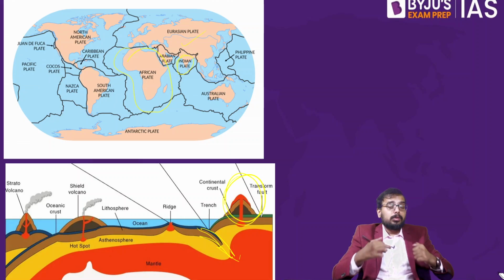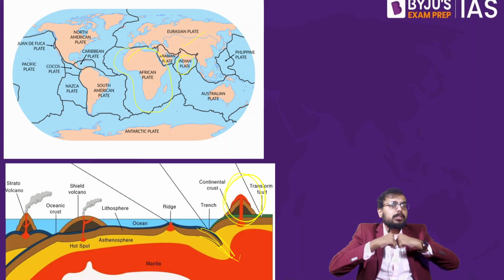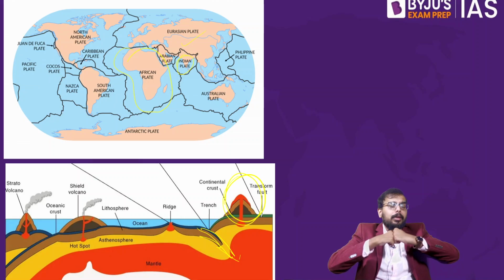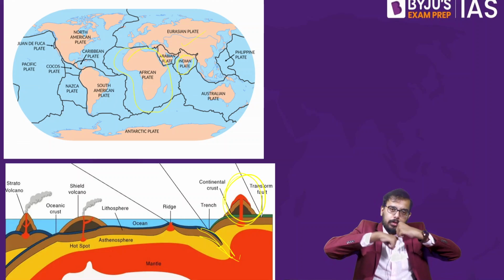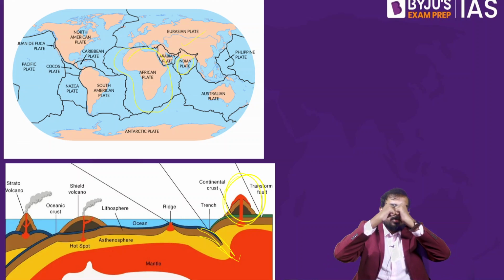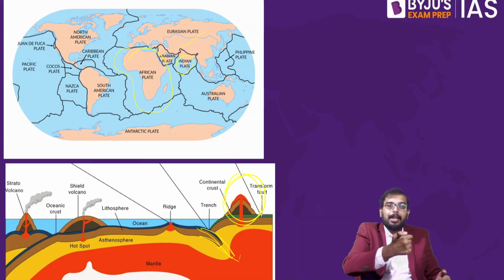And again here, if it's a continent convergence zone, what will happen? Will it subside? No, the continental plate will not subside because the density of the continental plate is less. So what will it do? It will crush each other and rise up. That is your Himalayan mountains.